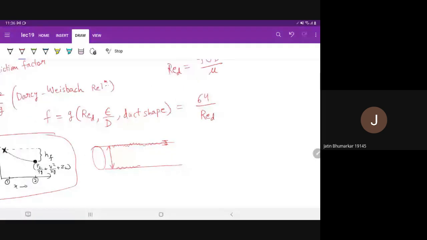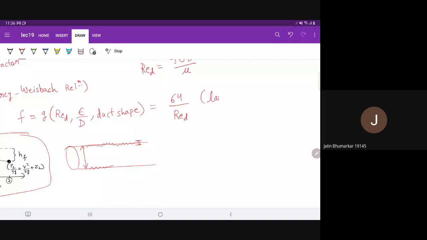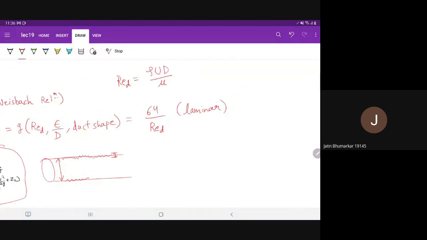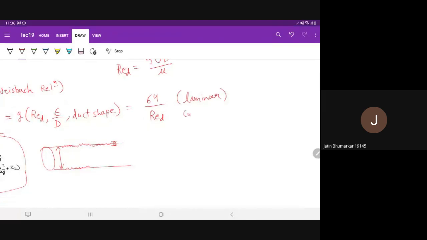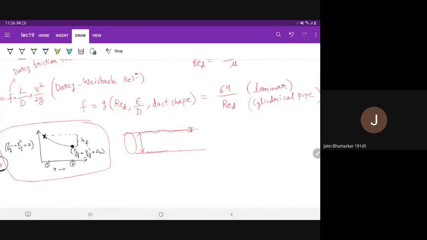This is for a smooth pipe with laminar flow, and for a cylindrical or circular cross-section pipe. So this expression is 64 by Reynolds number.